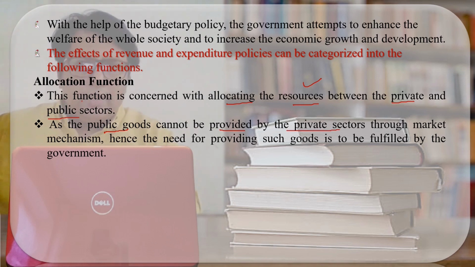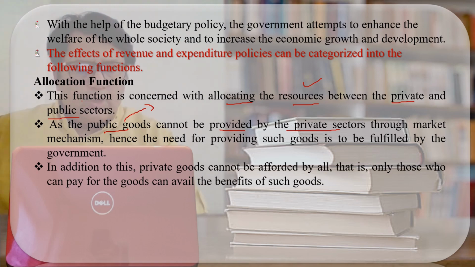We know that the food items should be provided to the people at a subsidized rate. Do you really feel that the private sector will provide the food items at a subsidized rate to the people? The answer is no. So here we can say that the public goods cannot be provided by the private sector through the market mechanism. Hence, the need for providing such goods will be fulfilled by the government. Since the private sector cannot provide the public goods, it is the responsibility of the government to provide those goods to the public.